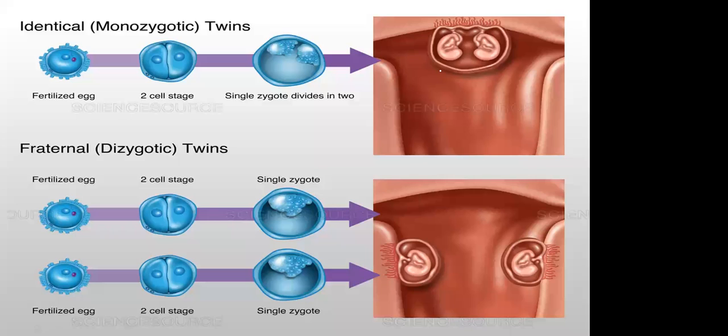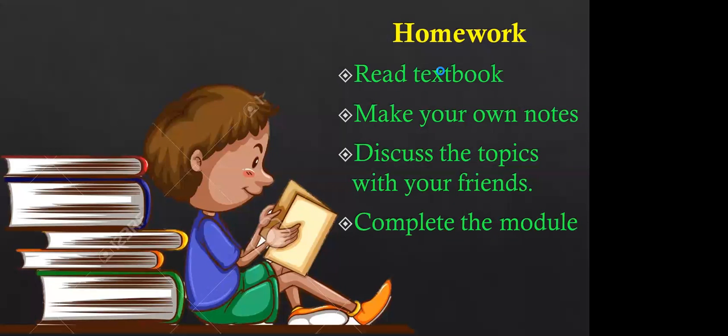And identical twins always have the same gender, either male or female. We can't get two genders in monozygotic twins. Whereas in dizygotic twins, two eggs are formed and those two eggs are fertilized and form two zygotes differently. Right? Is this clear?